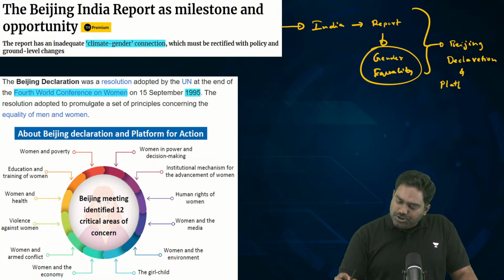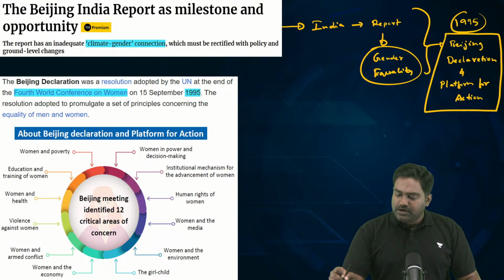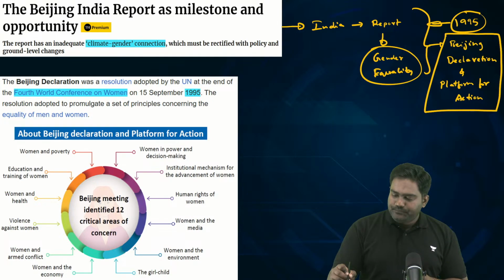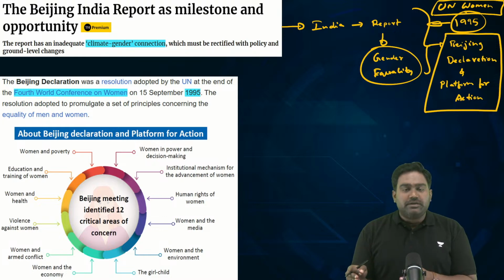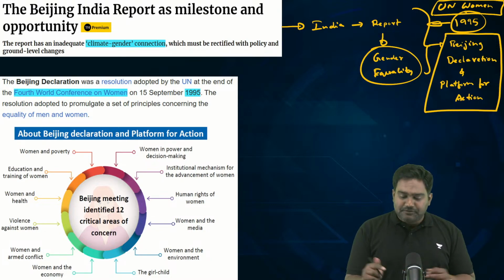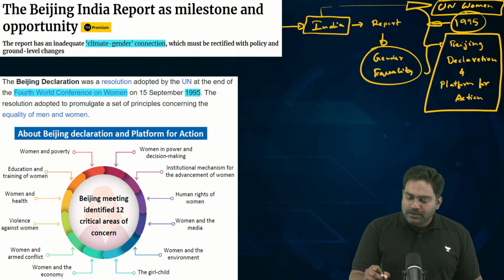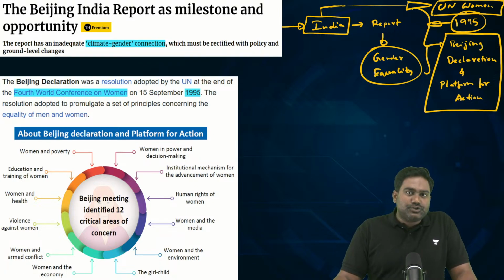The Beijing Declaration and Platform for Action. This was a global initiative launched 30 years ago, three decades ago, in the year 1995, under the leadership of the United Nations and UN Women, which is a UN organization. Through the United Nations, the Beijing Declaration and Platform for Action was adopted in 1995, and India was an active participant in this Beijing Conference on Women, which brought out the Beijing Declaration.